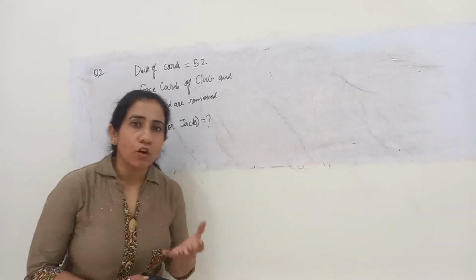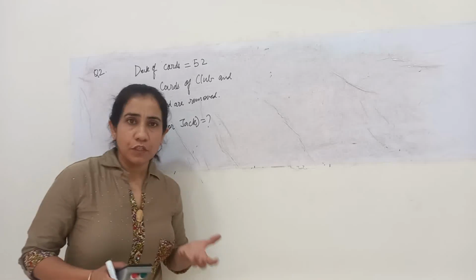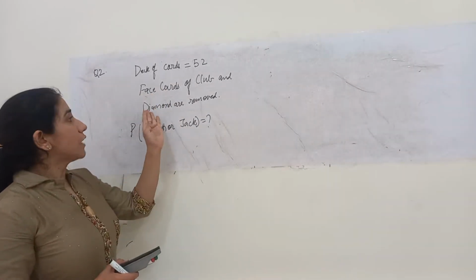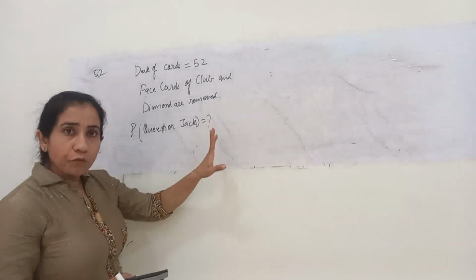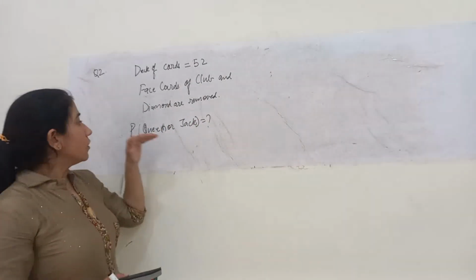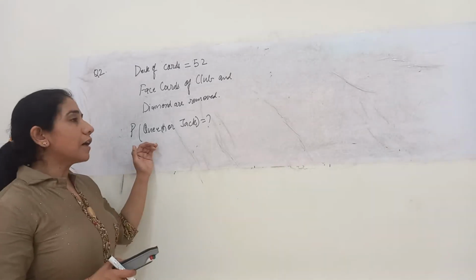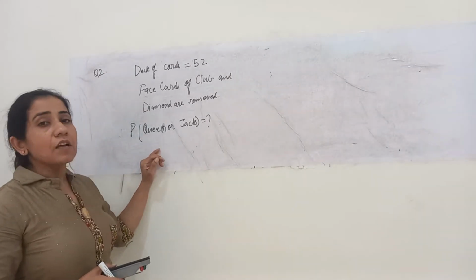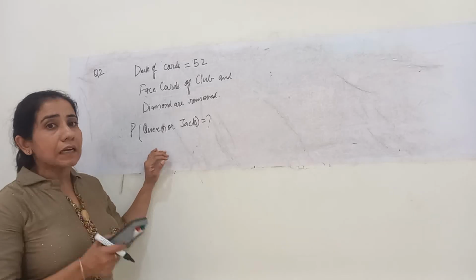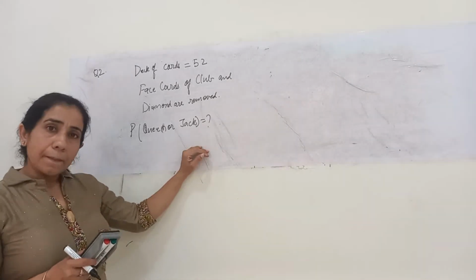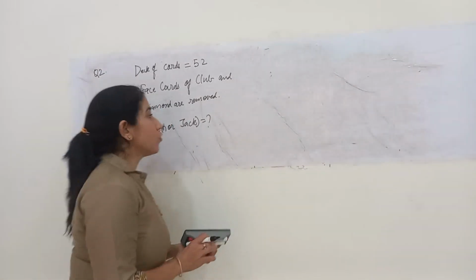There is a deck of 52 cards, out of which the face cards of diamond and club are removed. Now out of the remaining cards, a card is drawn at random. What is the probability that the card drawn is a queen or a jack? Okay, start with the solution part.